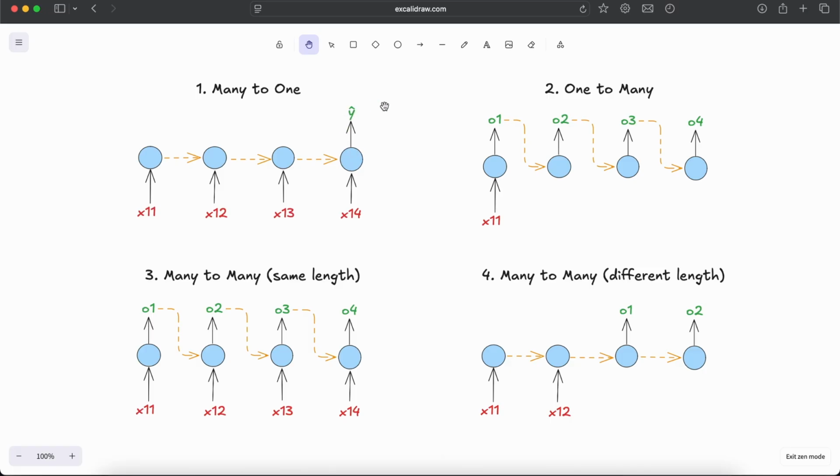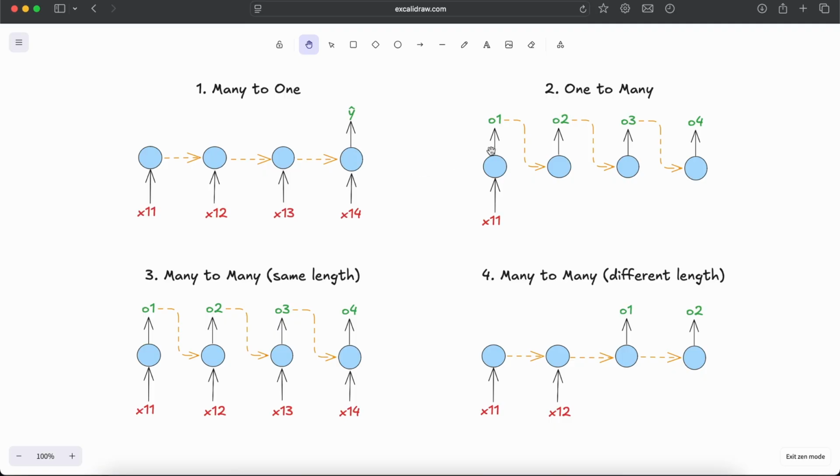hat. An example of this many to one recurrent neural network is where we need to do some kind of classification. So given an X, we need to classify. You don't need to get the output from each of the tokens. You can get the output from the last token. At the last step, we'll have the information from all the previous tokens. So in a classification kind of task, we can take the output from the last token.